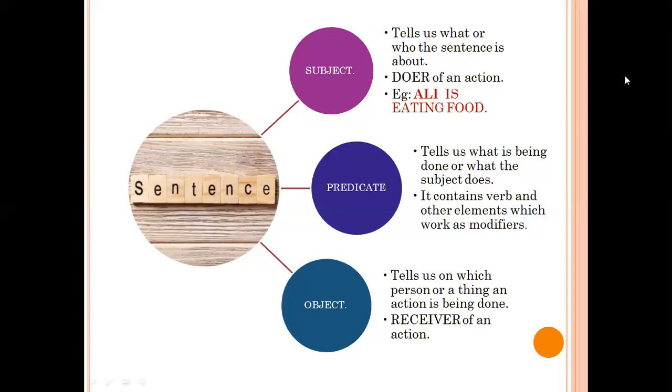Then comes object of a sentence. Object is a receiver of an action. Subject initiates an action on the object in a sentence. Object tells us on which person or a thing action is being done. It is something on which action takes place.